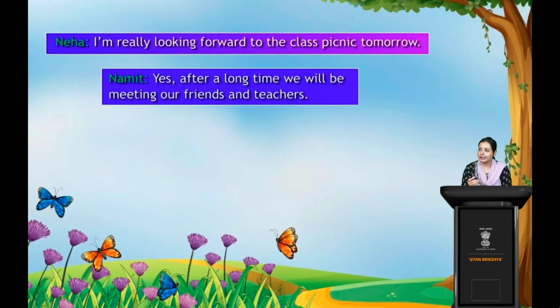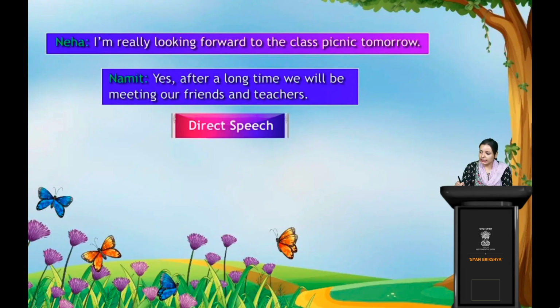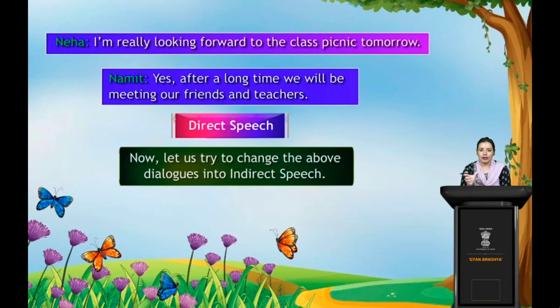So, Neha says that, I am really looking forward to the class picnic tomorrow. And Namit says that yes, after a long time, we will be meeting our friends and teachers. This is direct speech, what I have just mentioned. Now let us try to change the above dialogues into indirect speech.